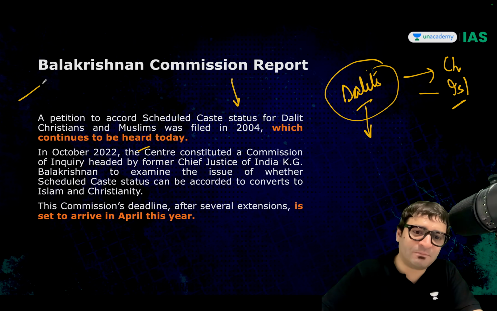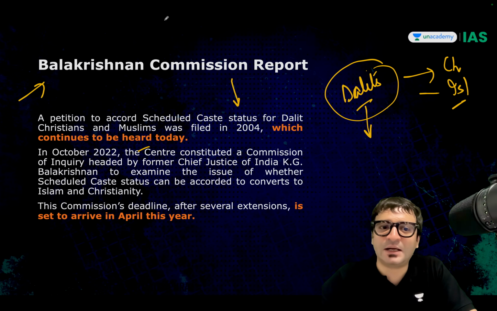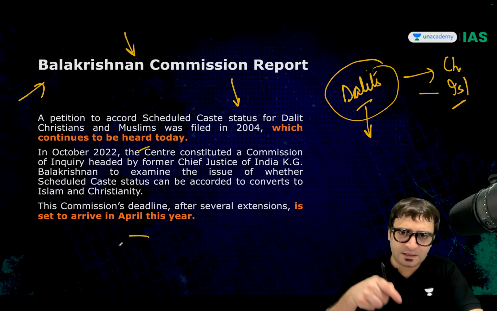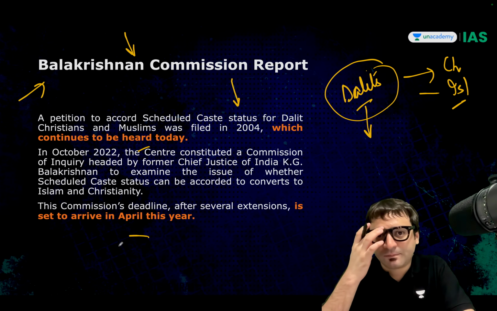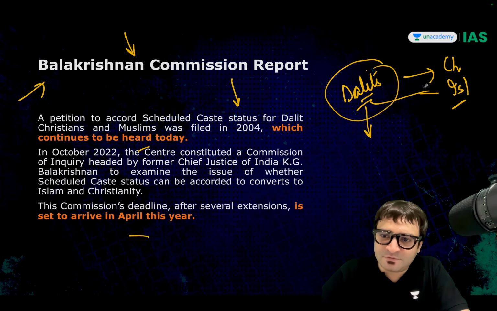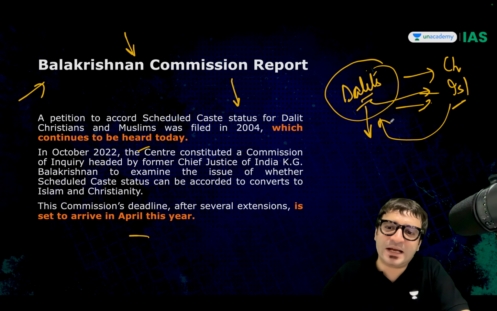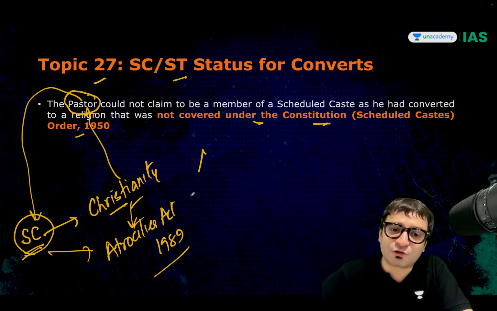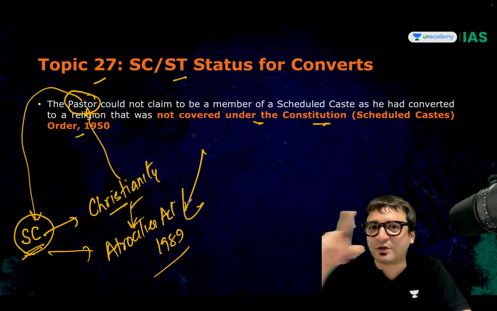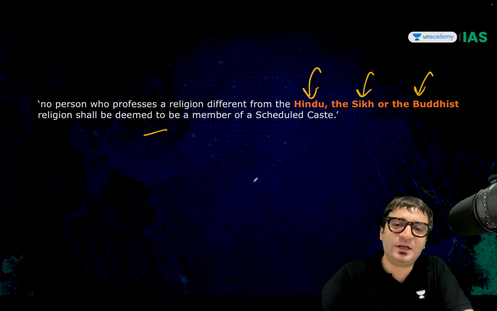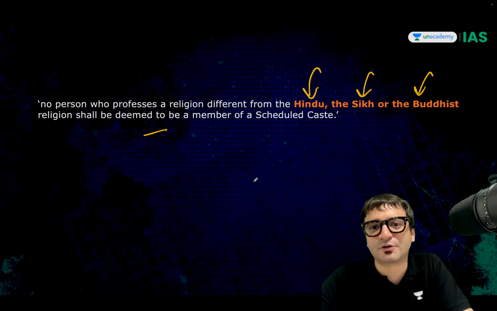And for that, the central government in 2022 set up a committee headed by former Chief Justice of India, Justice K.G. Balakrishnan. This committee was given multiple extensions, and finally, maybe in this year, in this month, April, the report will be given. And on the basis of this committee report, the court will decide whether these Dalit converts to Christianity or Islam, whether they will get SC reservation. So this order of the Supreme Court is related to the Atrocities Act, whether a convert to Christianity or Islam can file a case under the Atrocities Act. Court said no. Why? Because only a Dalit or a tribal can file a case under the Atrocities Act.